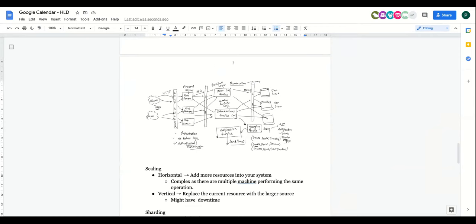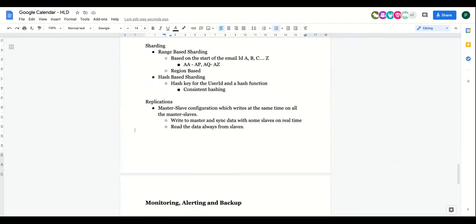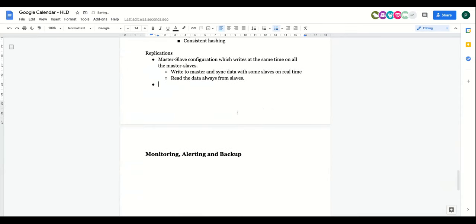So you can have a cache and say that those 20% of the users who are very frequently using my calendar, you can cache their calendar at the service layer, basically at the backend layer, so that you can directly get their calendar for returning the data. Correct. So you can have a cache, but here it's not required.